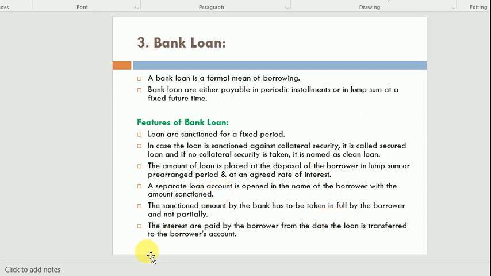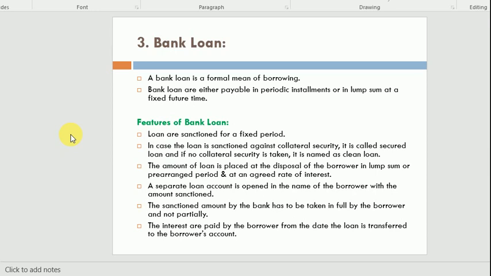Third one is bank loan. The third type of loan is called bank loan. A bank loan is a formal means of borrowing. Bank loans are either payable in periodic installments or in lump sum at a fixed future time.